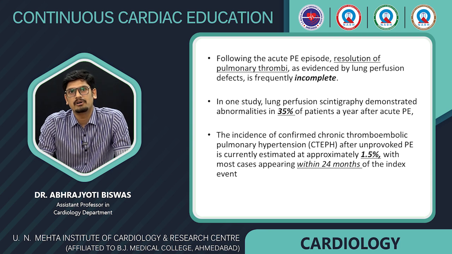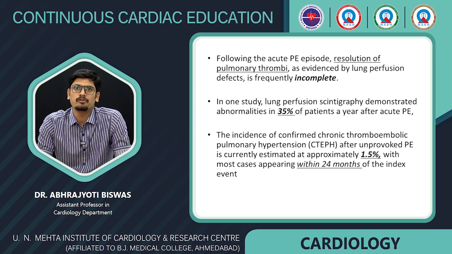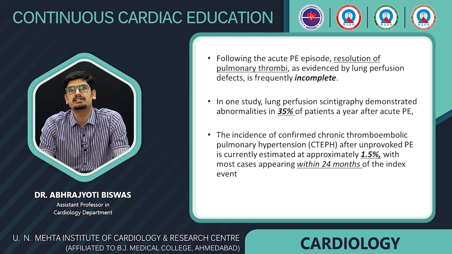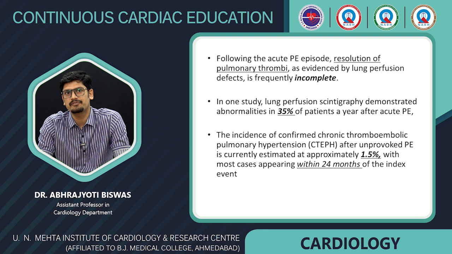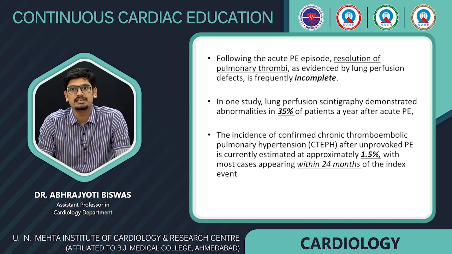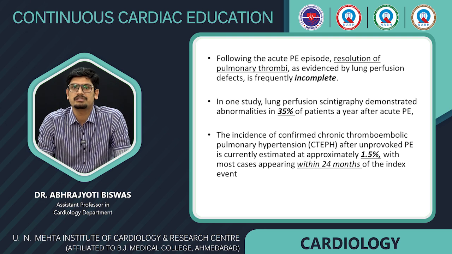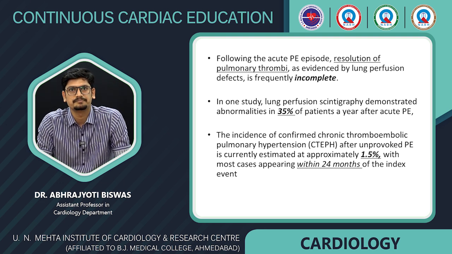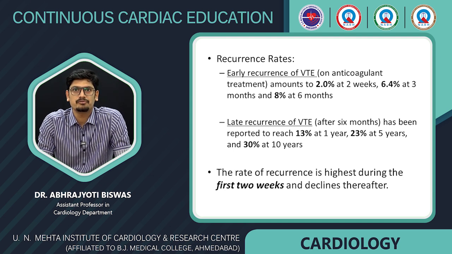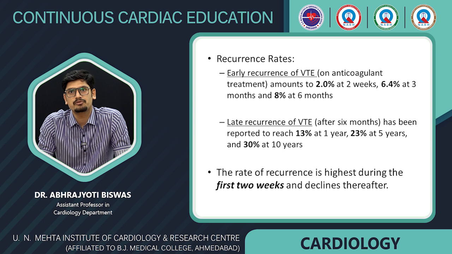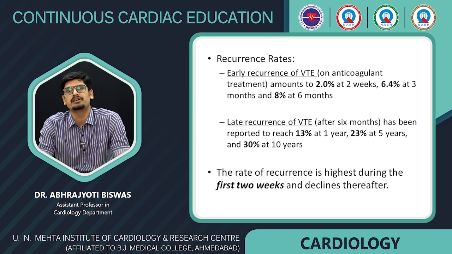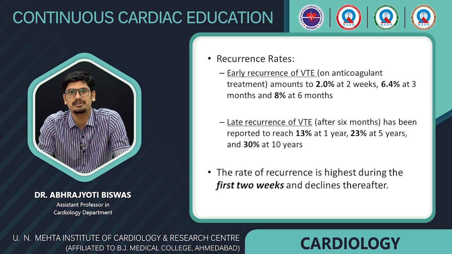An interesting fact is that following acute pulmonary embolism, resolution of pulmonary thrombi was mostly incomplete. In fact, lung perfusion scintigraphy showed about 35% perfusion abnormality in patients at a year. CTEPH rates were around 1.5%, with most cases appearing within 24 months of the index event. Coming to the recurrence rates, the majority of the recurrences occurred during the first 2 weeks, and the rates were around 2% at 2 weeks, 6.4% at 3 months and 8% at 6 months. Late recurrence rates were around 13% at 1 year, 23% at 5 years and 30% at 10 years.